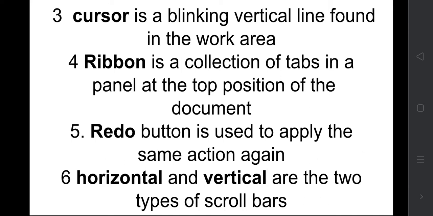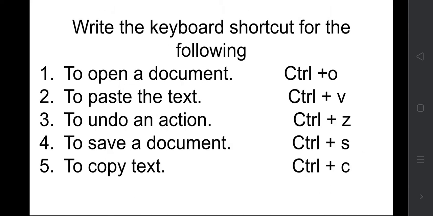Horizontal and vertical are the two types of scroll bars. I showed you these also, to move the document up and down and left to right. These two scroll bars are important. Then the shortcut keys: to open a document, Ctrl O; paste is Ctrl V; undo is Ctrl Z; save is Ctrl S; and copy is Ctrl C. These are all the shortcuts.